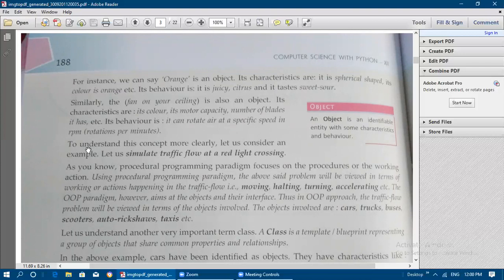To understand these concepts more clearly, let us consider an example: simulate traffic flow at a red light crossing.